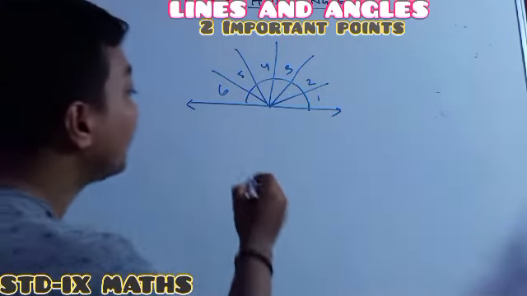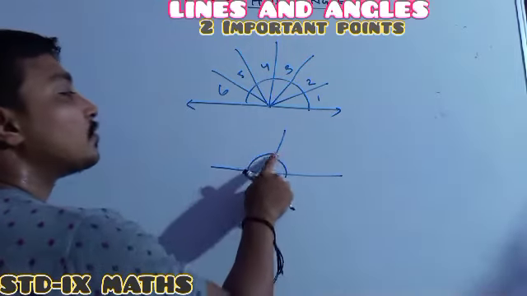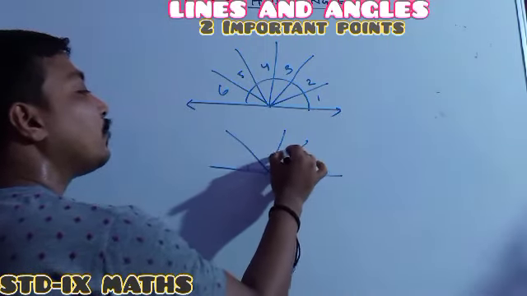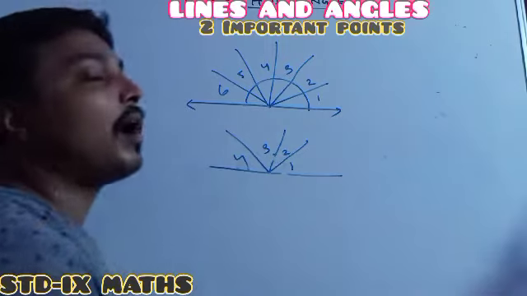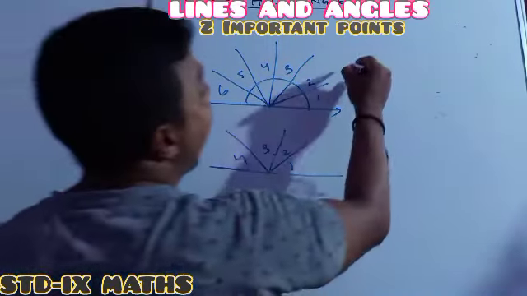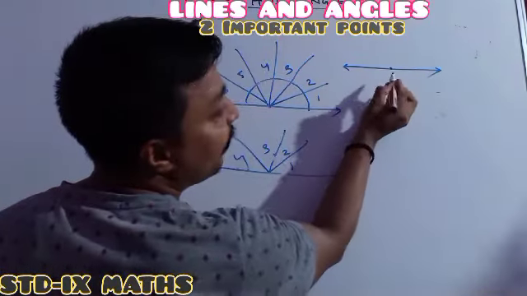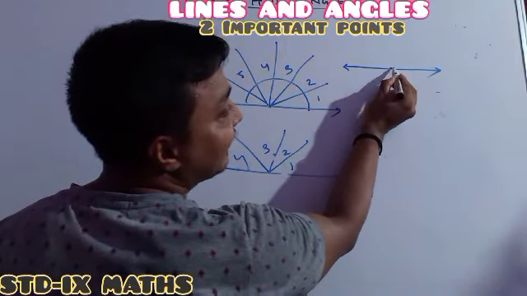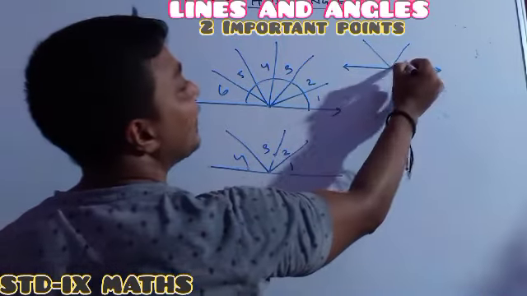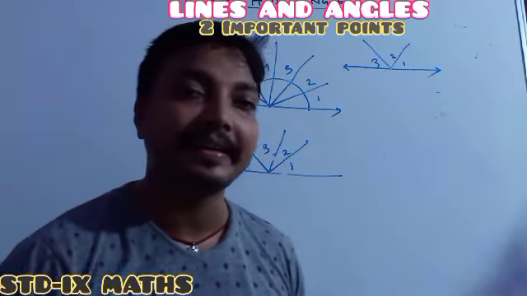Previously there were 2 angles. Previously I said 2 angles means linear pair, so whenever there are more, it means only linear angles. Here 1, 2, 3, 4, the sum is also equal to 180 degrees. Remember, angles formed at a point on a line on one side have their sum equal to 180. Suppose 1, 2, 3: the sum of 1, 2, 3 is also equal to 180 degrees.